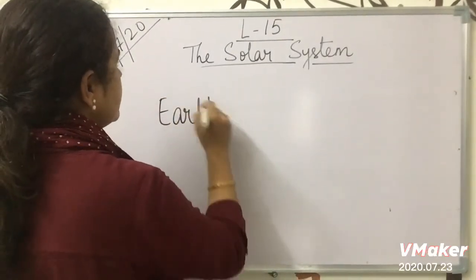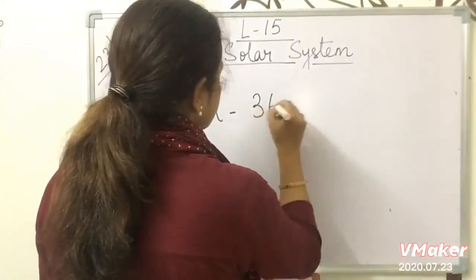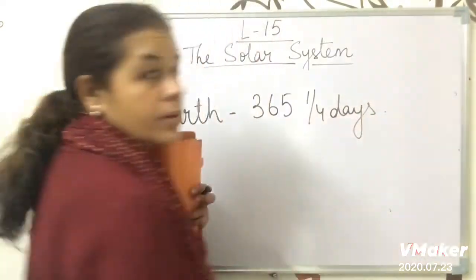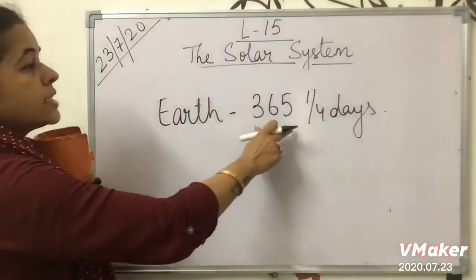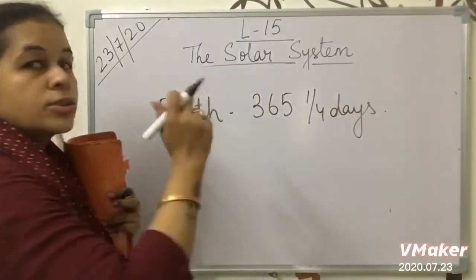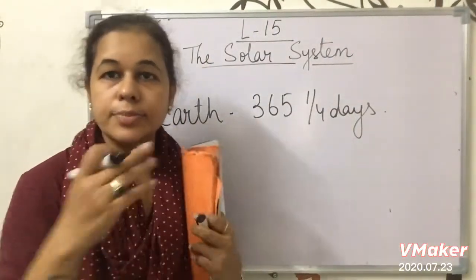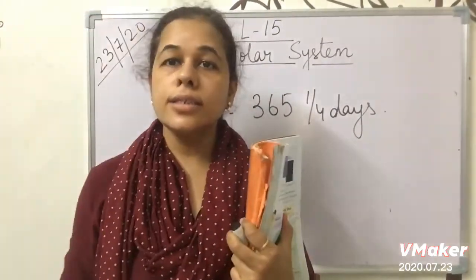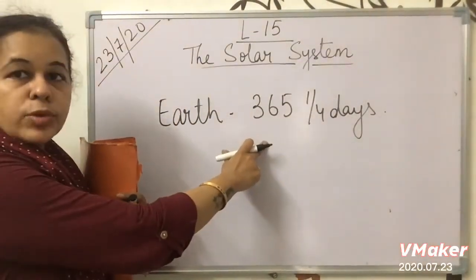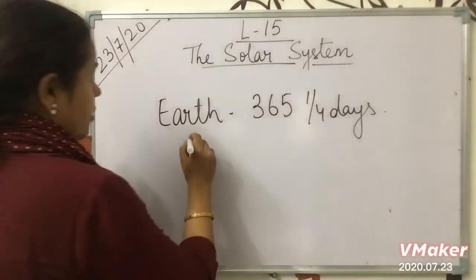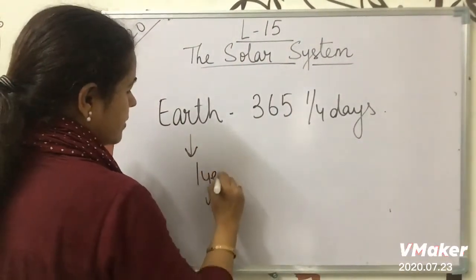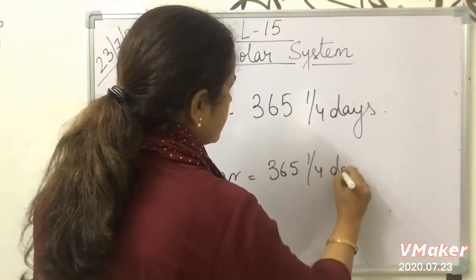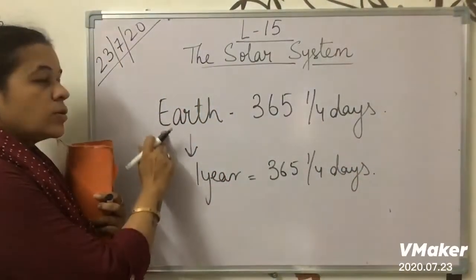We all know that in a year there are 365 1/4 days. Okay, so Earth takes this much time to complete one orbit around the sun. Suppose that sun is there, the Earth has started moving, and to complete this whole circle, the Earth is going to take 365 1/4 days. So on Earth, 1 year equals 365 1/4 days. It is about the Earth only.